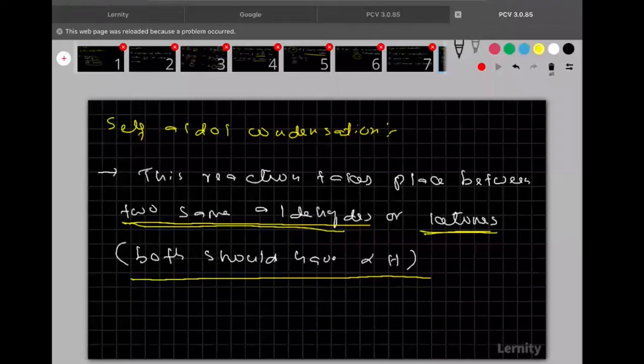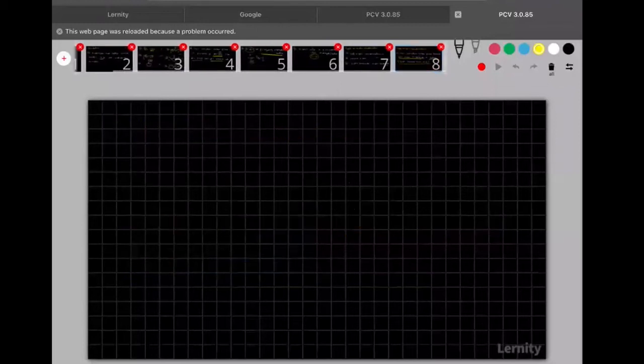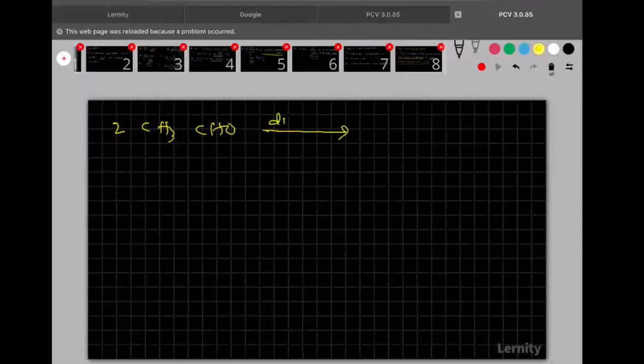Completed everyone? So to explain the self-aldol, let us take one example here. Two molecules of CH3CHO, when treated with dilute OH minus followed by heating, what is the product formed? That product I am going to show you along with the mechanism.